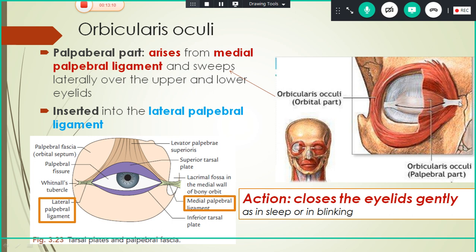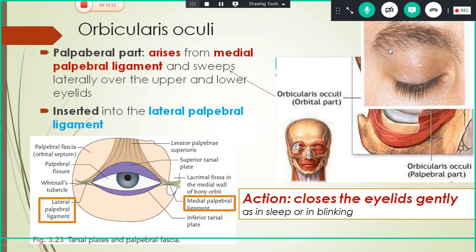So if you see the action of the palpebral part, it closes the eyelids gently as in sleep or blinking. But the action of the orbital part is that it closes the lid tightly, as when you meet with bright light, or any object. Now you can see the gentle closure of the eyelid here. This is mainly done by the palpebral part of the orbicularis oculi.